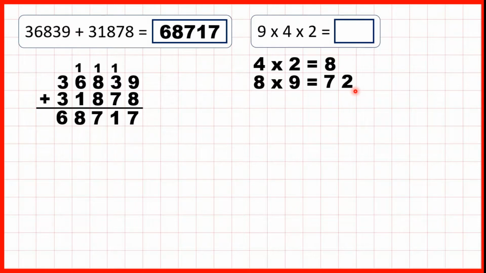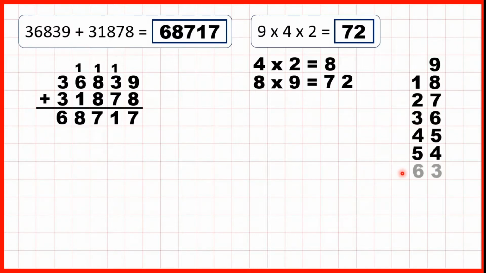That's 72. And if you're not sure how to work out 8 times 9, you can count 8 steps of 9. So 9, 18, 27, 36, 45, 54, 63, and the 8th multiple of 9 is 72. And writing out your 9 times table, you'll notice the pattern that it makes.